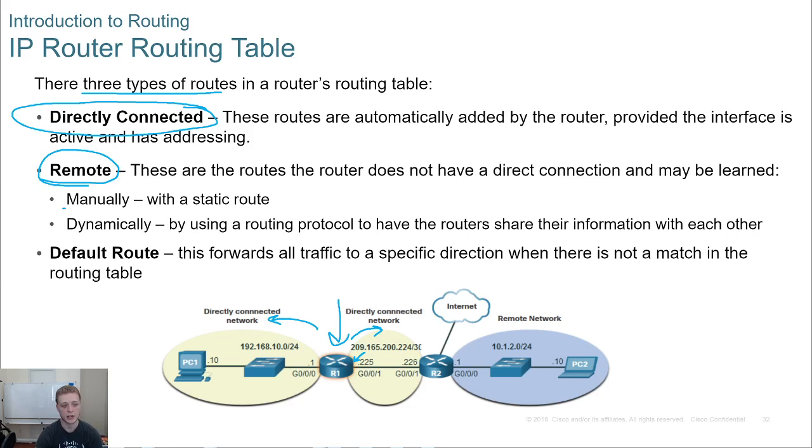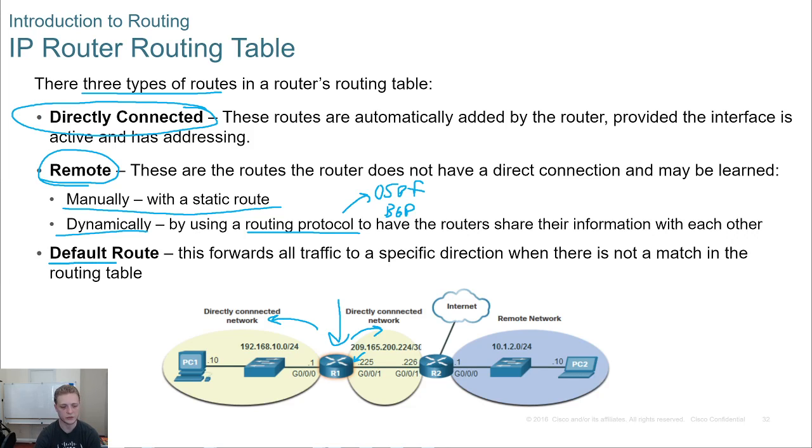So this could be added manually with a static route. So we could manually type it in as an administrator, or dynamically by using one of these routing protocols, such as OSPF or BGP. And those are dynamically updated too. So right, if a network goes offline or is unavailable, we can remove it automatically from a routing table with no interaction from us as network engineers. It's all done by the routing device.